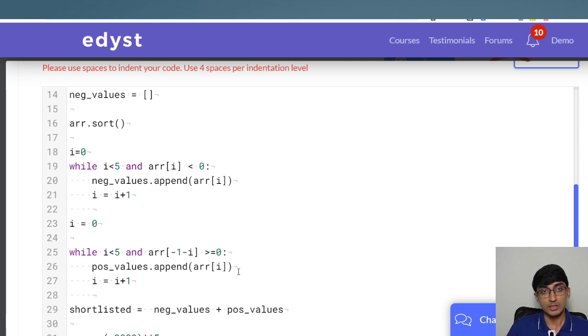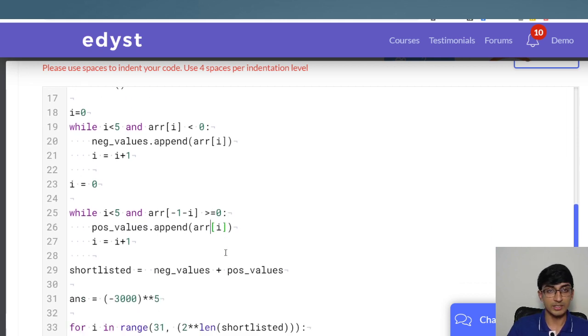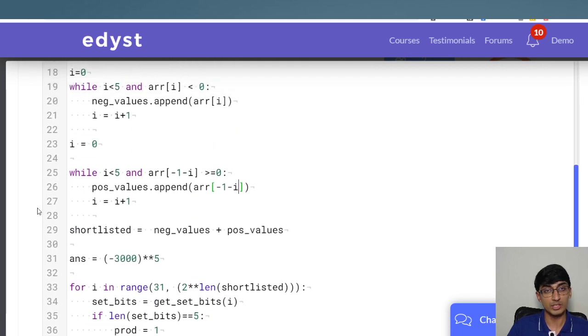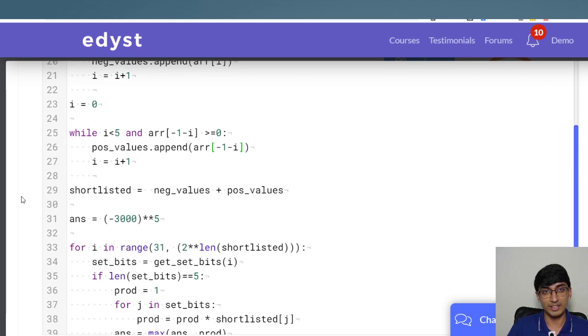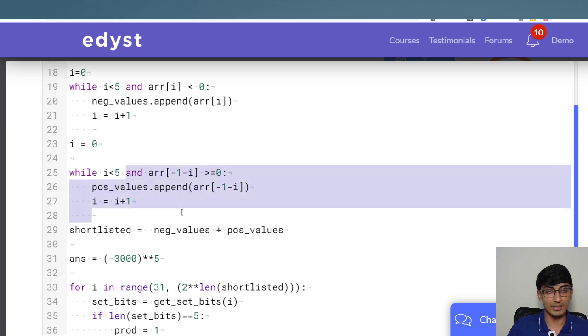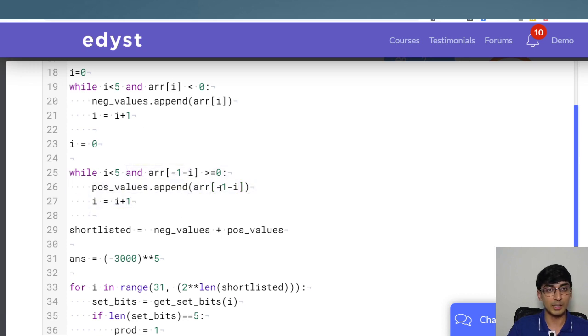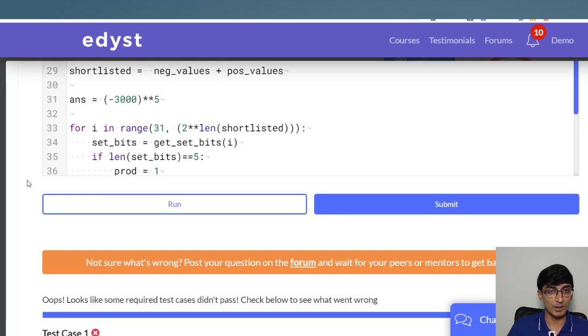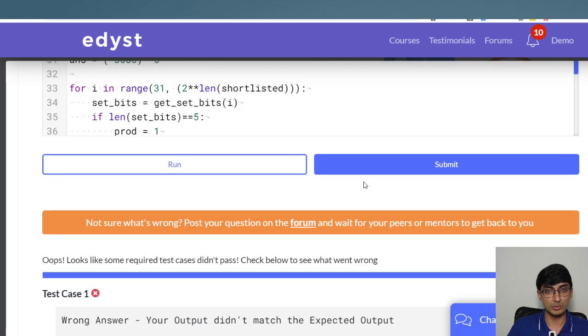So, okay, yeah, we made this mistake. We are appending arr[i] here, but we should not append arr[i]; rather we should append arr[-1 - i], right? This worked out in our run test case because we had all the negative values at the start, so it never really even came to this loop. But in our submit test case there are probably positive values, and that's why we made a mistake here. So everyone, just be careful of your loops and understanding.